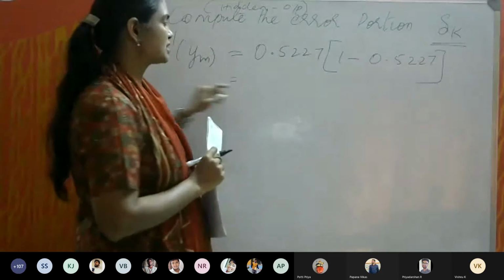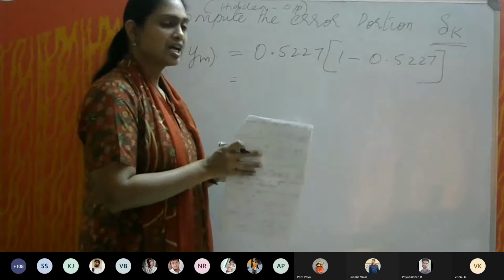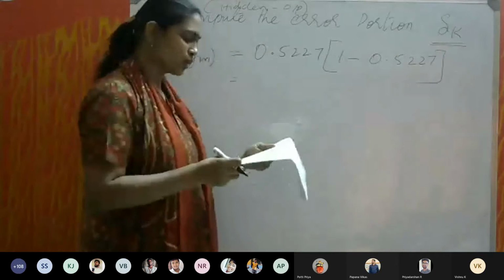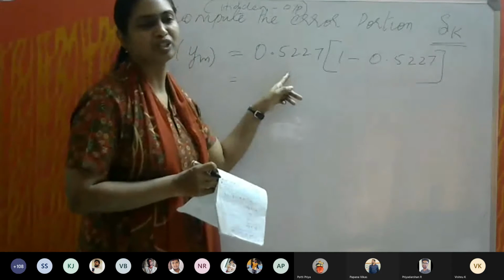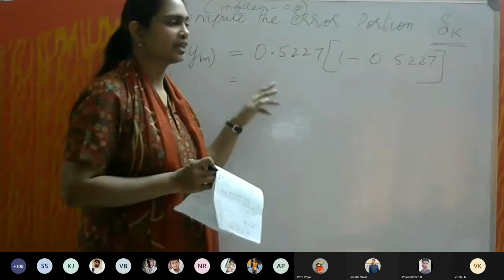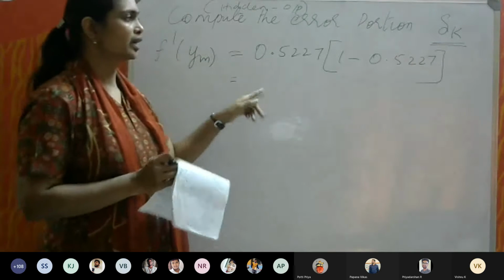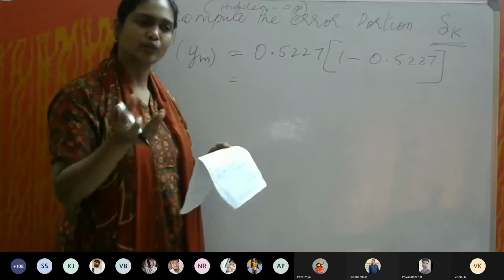See, why I was specifically asking what is the value for f of y in is, sometimes students may write the previous value of y in, 0.09101. Sometimes students may substitute that here. You should not end up making that mistake. That is why I'm asking you. So f of y in is nothing but your y only.